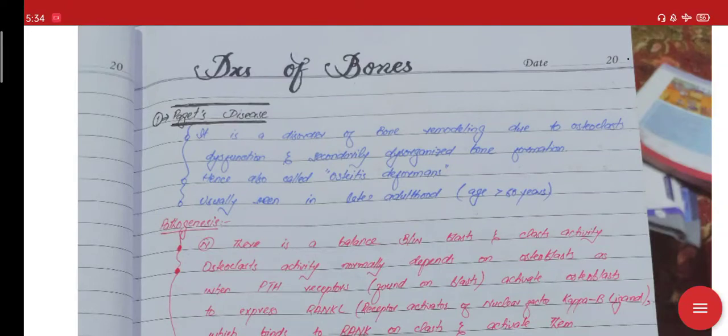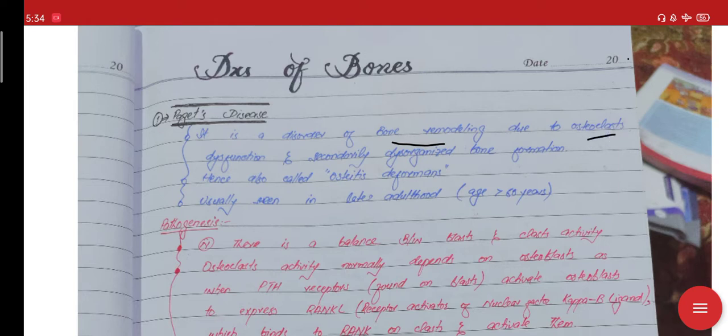Okay, so now let's cover the diseases of the bone. And in the diseases of the bone, the first disease that we have is Paget disease. Now, Paget disease, first of all, as a general introduction, is a disorder of bone remodeling. So you will see that it is a disorder of bone remodeling, and it is due to the osteoclast